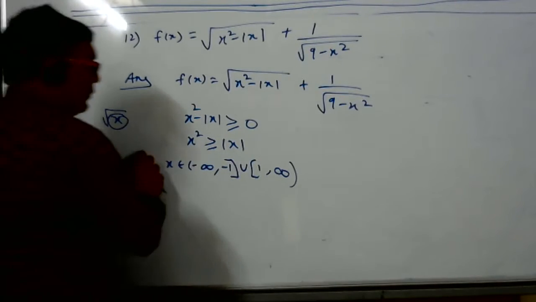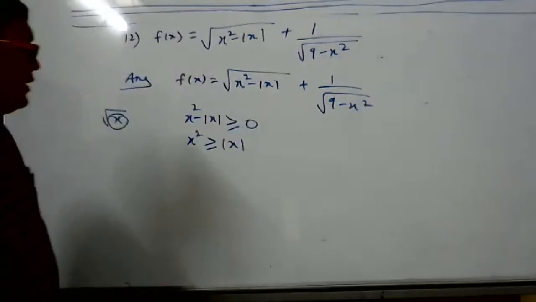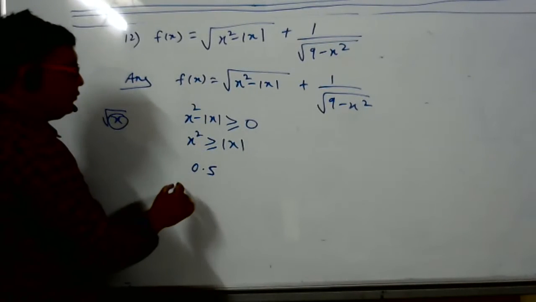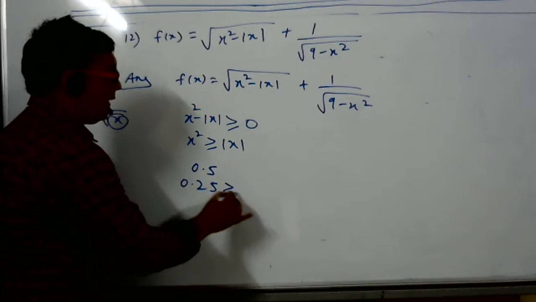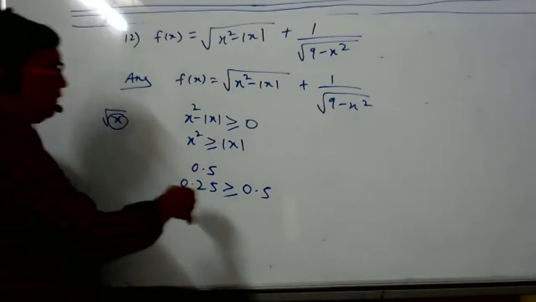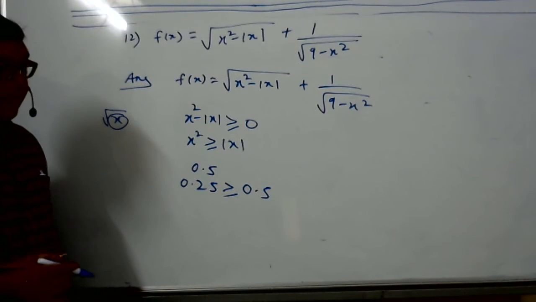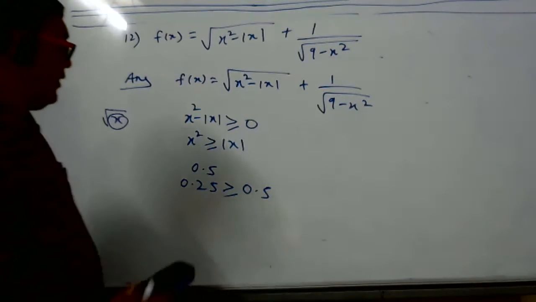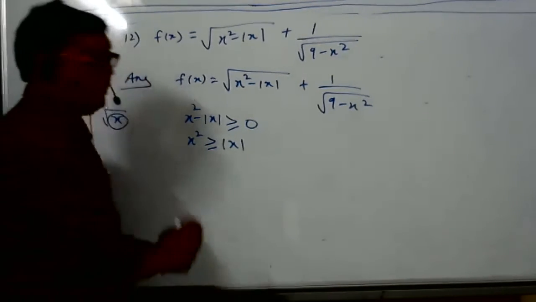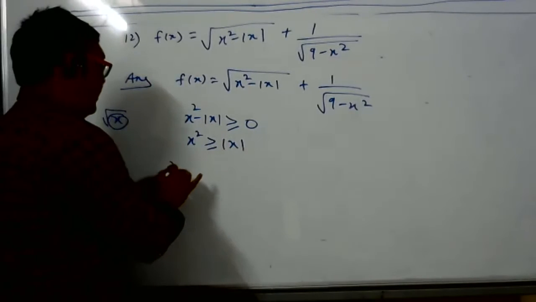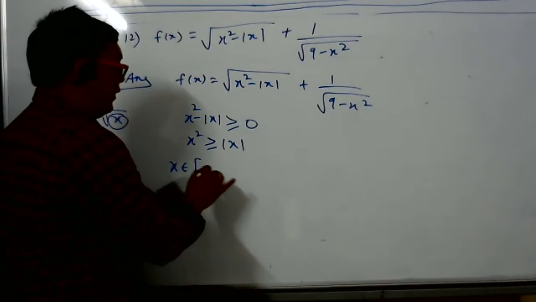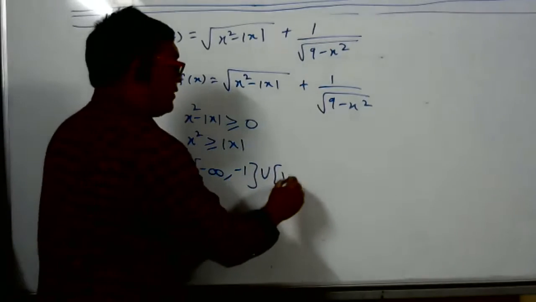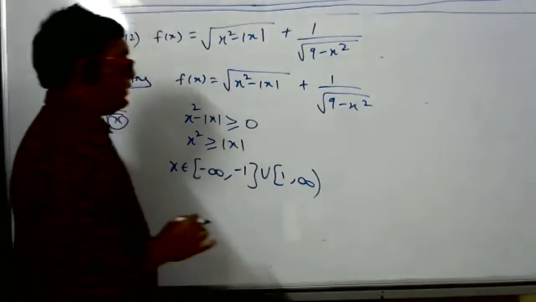Suppose I take x as 0.5. What is the left hand side? 0.25. What is the right hand side? 0.5. Is this correct? It's not wrong, what I wrote is correct. This means this inequality is satisfied when x belongs to minus infinity to minus 1, because equal to is there, union 1 to infinity. This is correct. Is there any doubt, student?